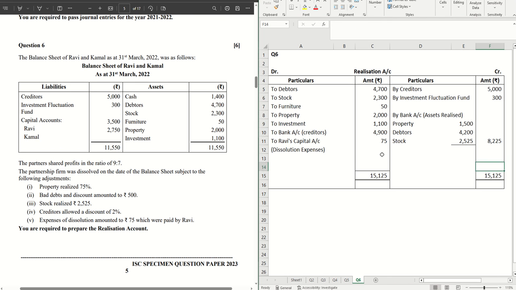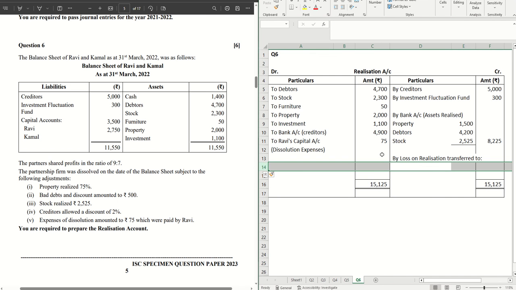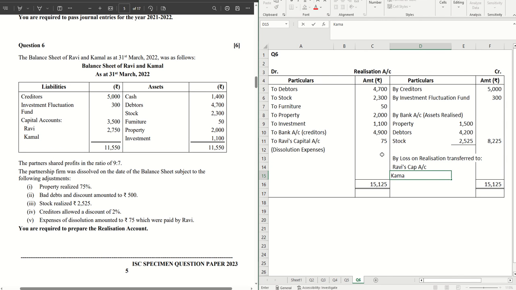Okay, so let's do the entry for that. By loss on realization transferred to. So this will be transferred to the partner's capital account. We have Ravi's capital account and we have Kamal's capital account.